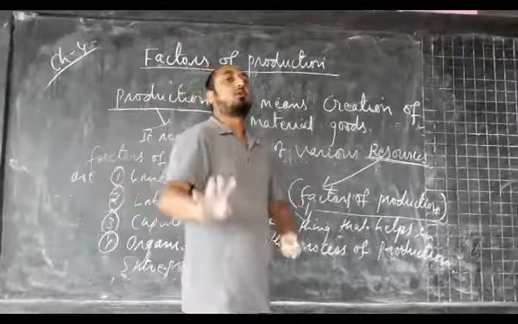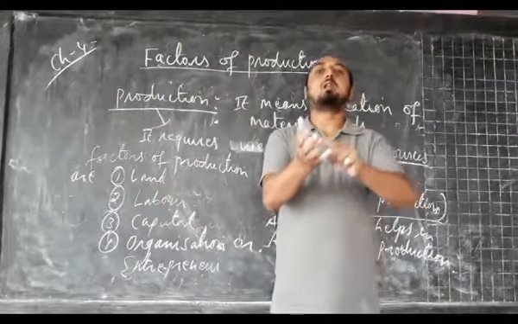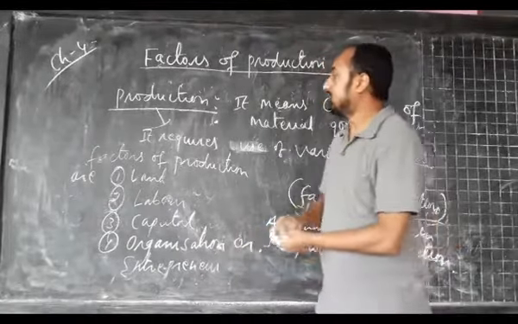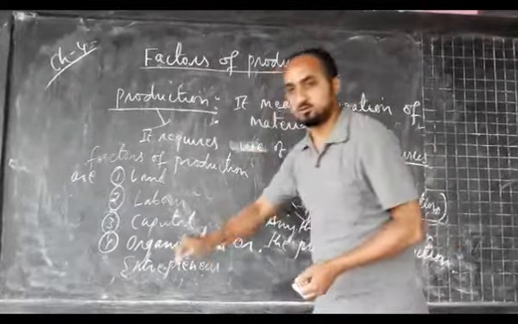So these are the four important factors of production.